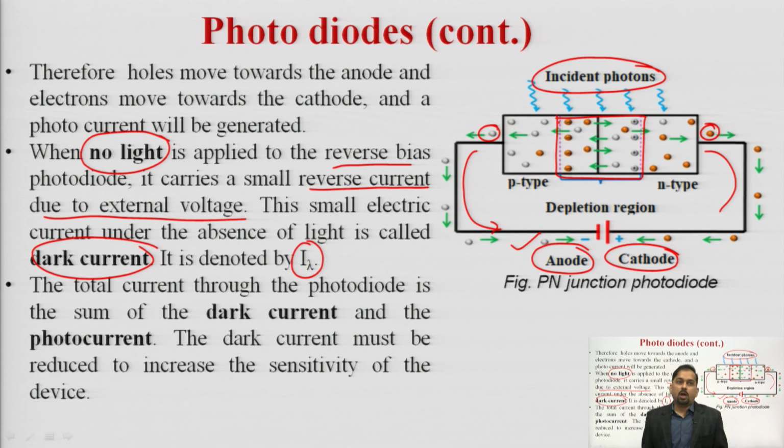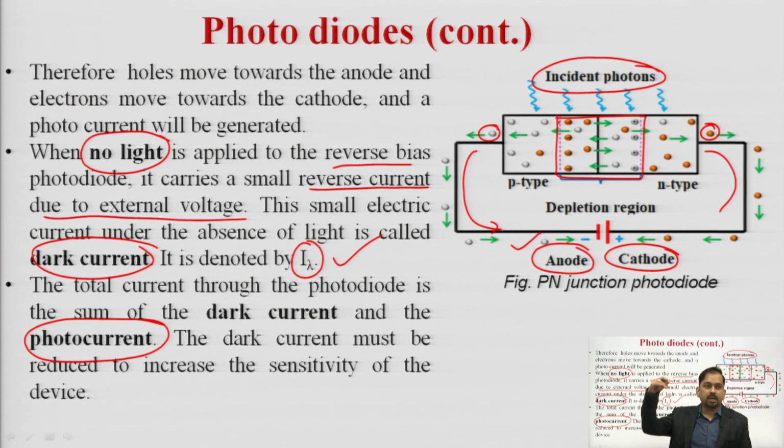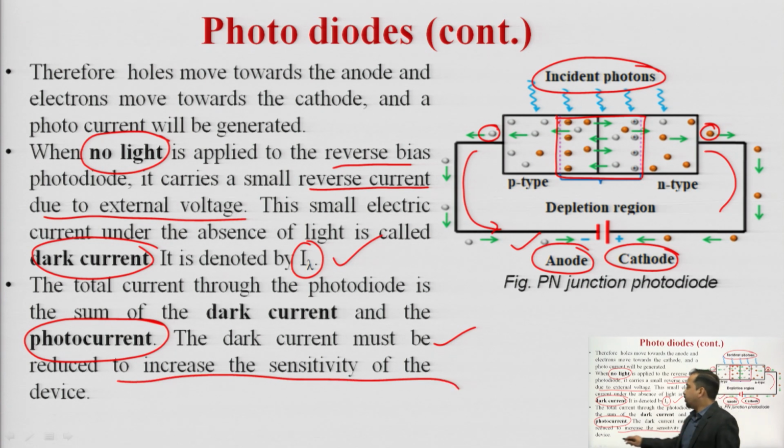Now the overall current will be the sum of the dark current and the photocurrent, meaning the current generated when photons strike the depletion region. This dark current must be reduced to increase the sensitivity of the photodiode.